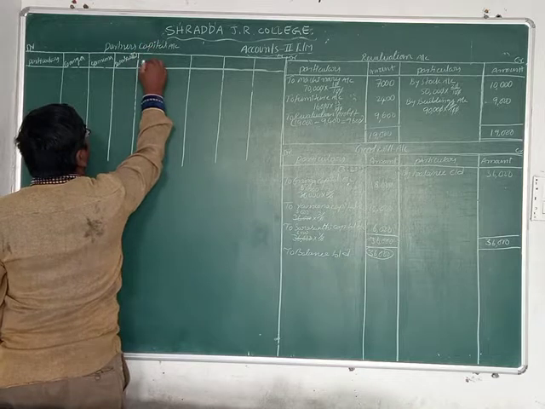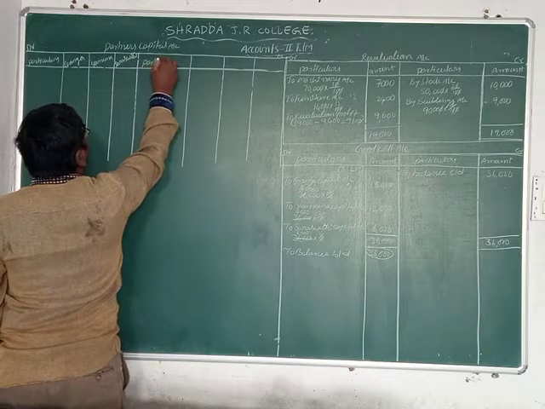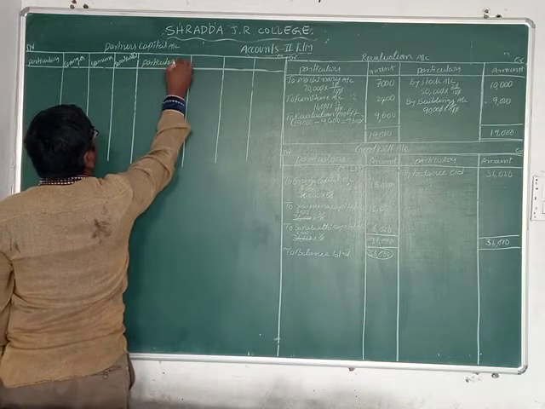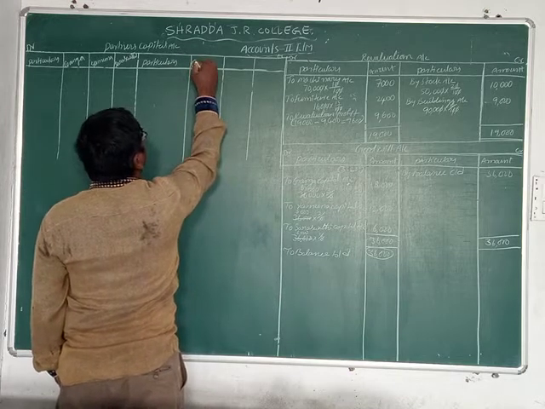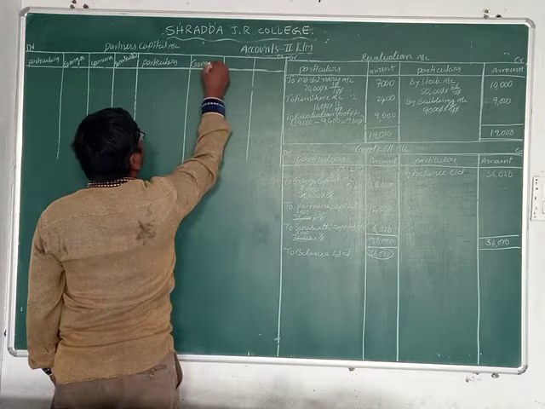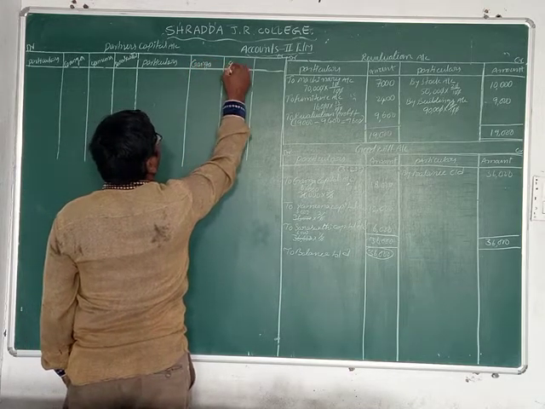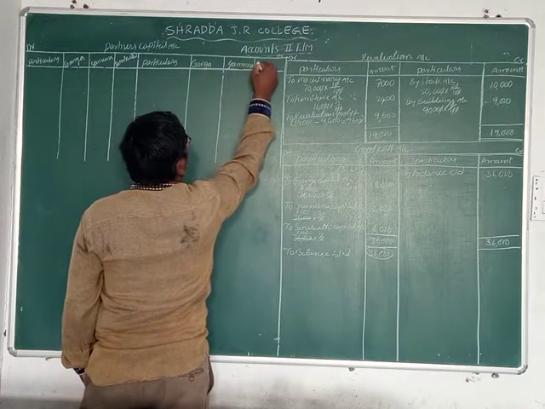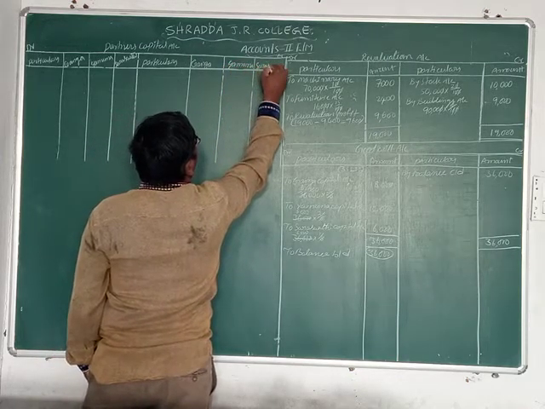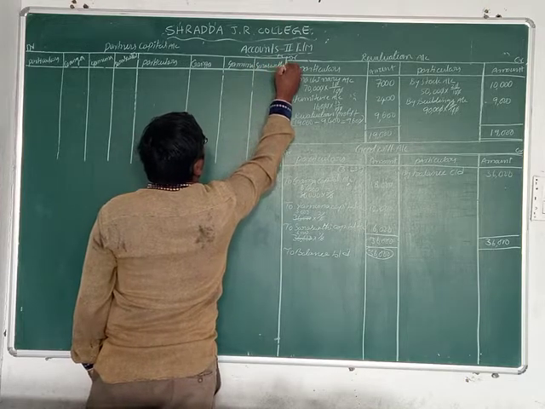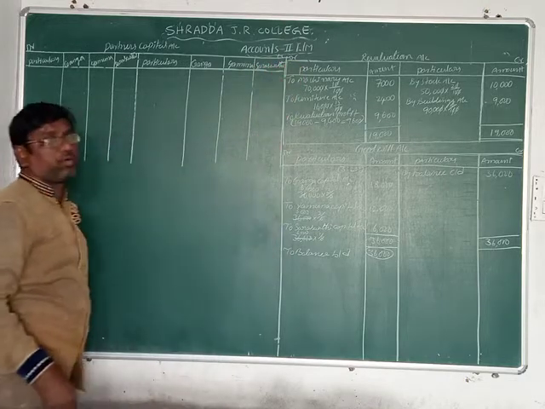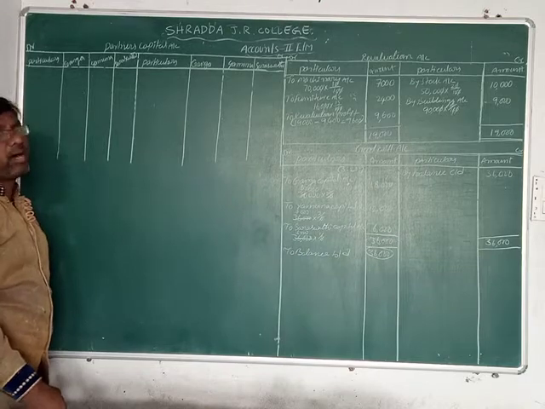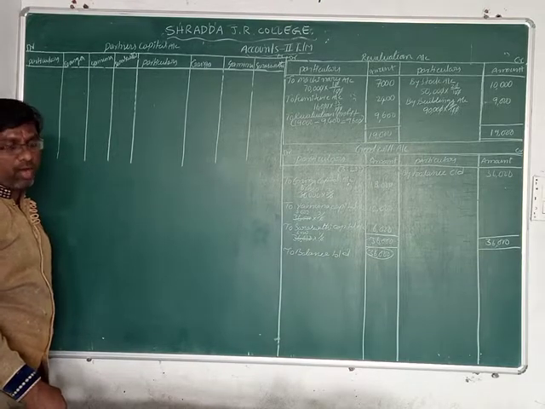At the same time, particulars: Ganga, Yamuna, Saraswati. Okay, now this is the partners capital account format.